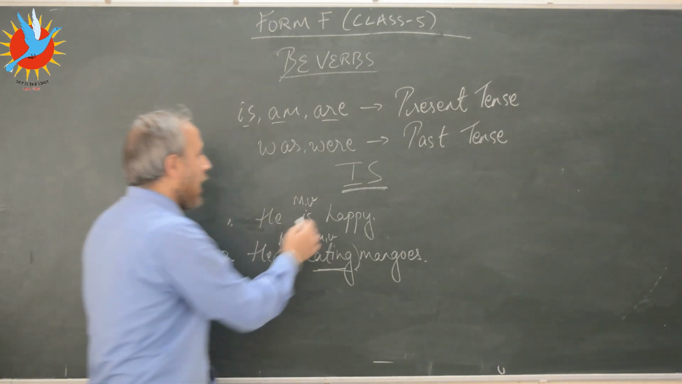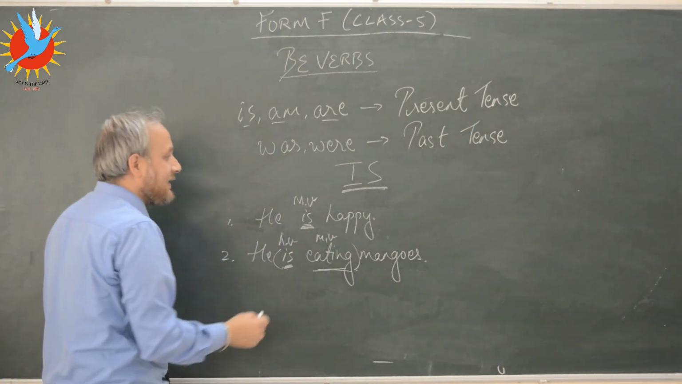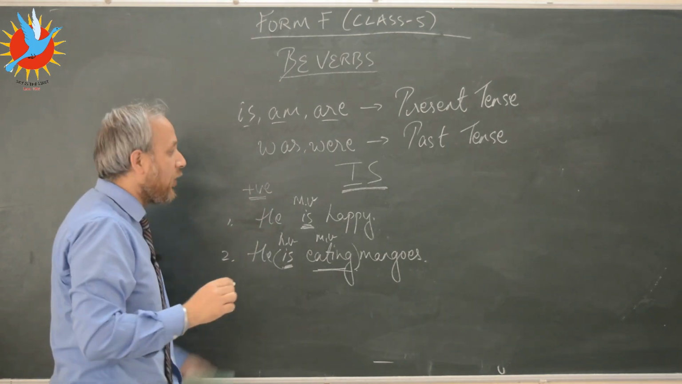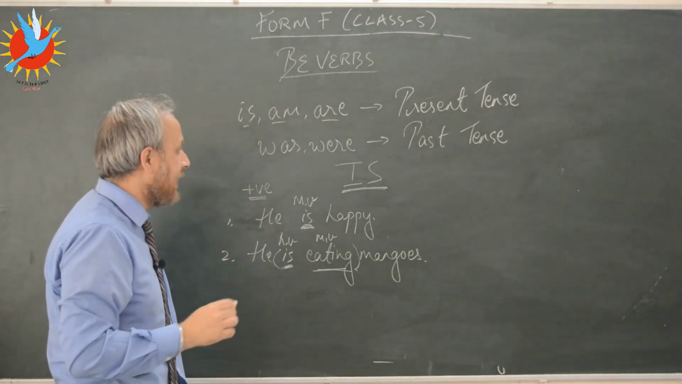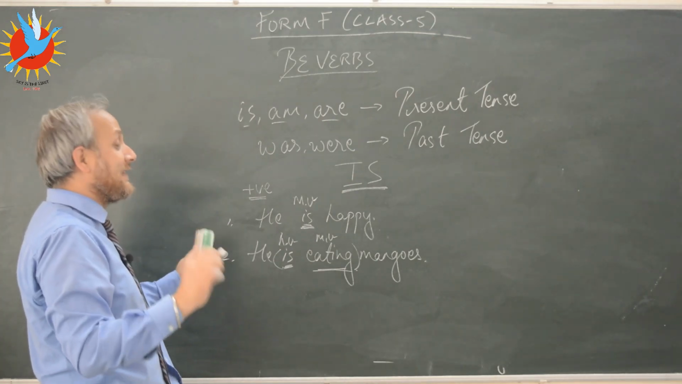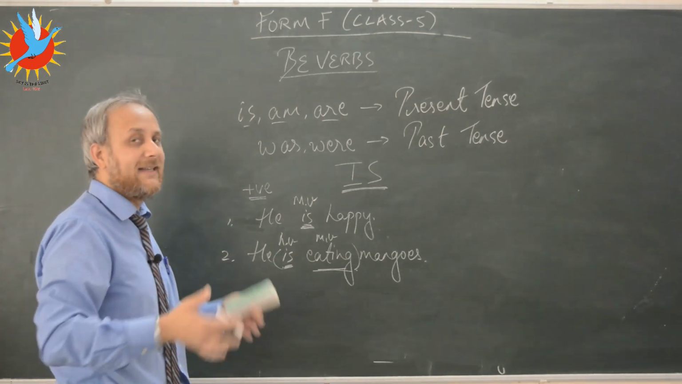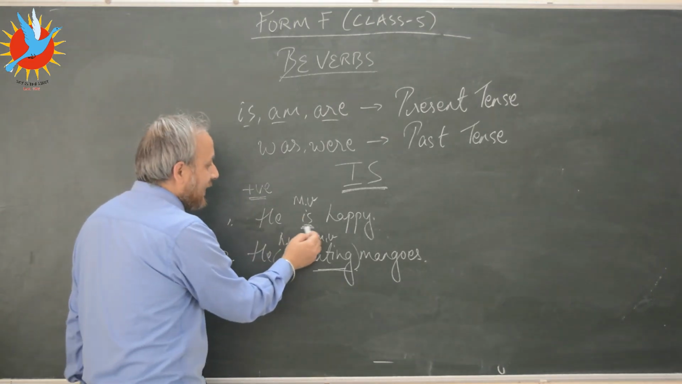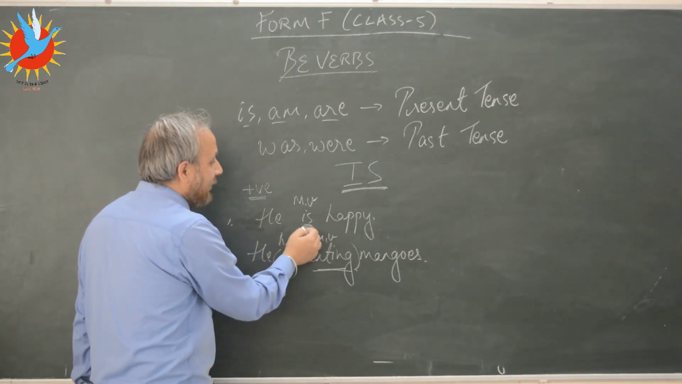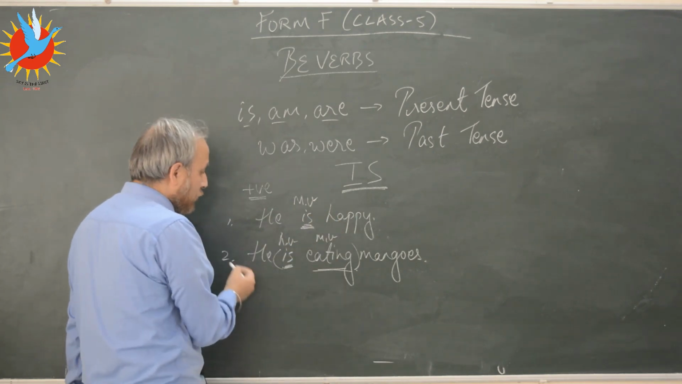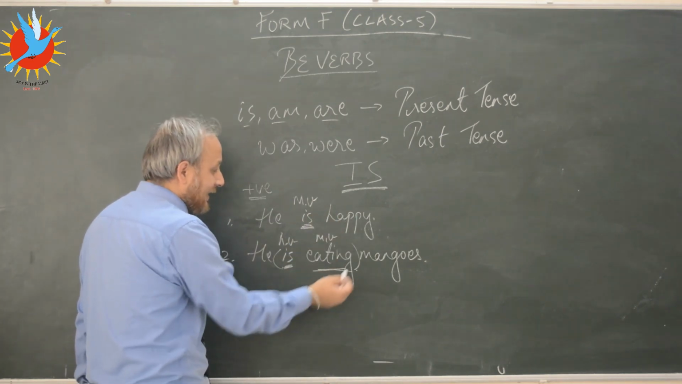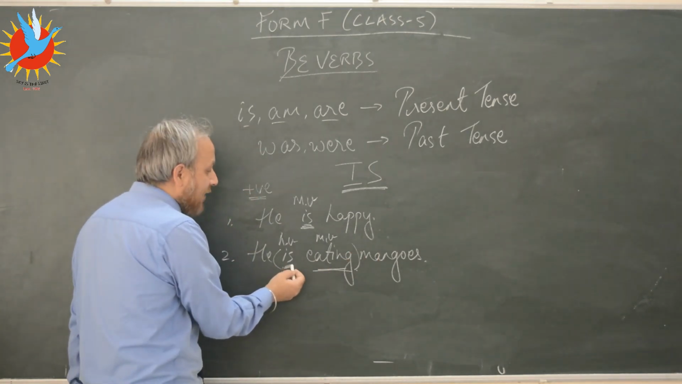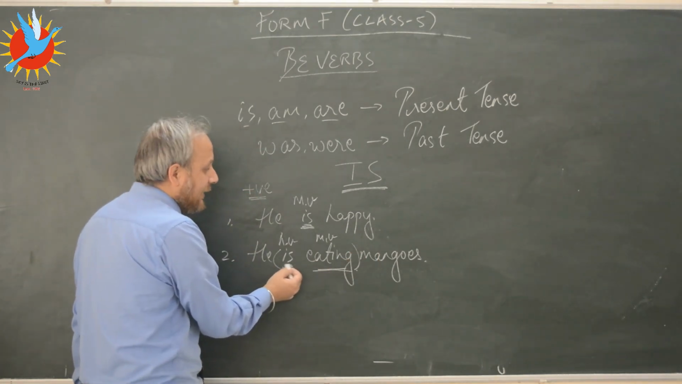So both these sentences are what? Positive sentences. Remember, you can also call these sentences affirmative sentences. Now if I want to make these sentences negative, again the rule is the same. After is I will add not. After the main verb here I will add not. Or if I want to make the second sentence, he is eating mangoes, negative, I will add the not after the auxiliary verb or the helping verb.